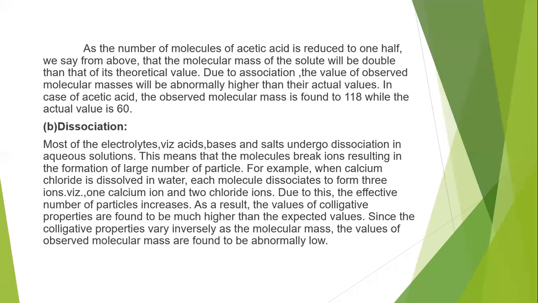For example, when calcium chloride is dissolved in water, each molecule dissociates to form 3 ions, that is 1 calcium ion and 2 chloride ions. CaCl2 gives rise to Ca2+ and 2 Cl-. When it is dissolved in water, dissociation of the calcium chloride molecule takes place, so we can expect 3 ions: 1 calcium ion and 2 chloride ions.